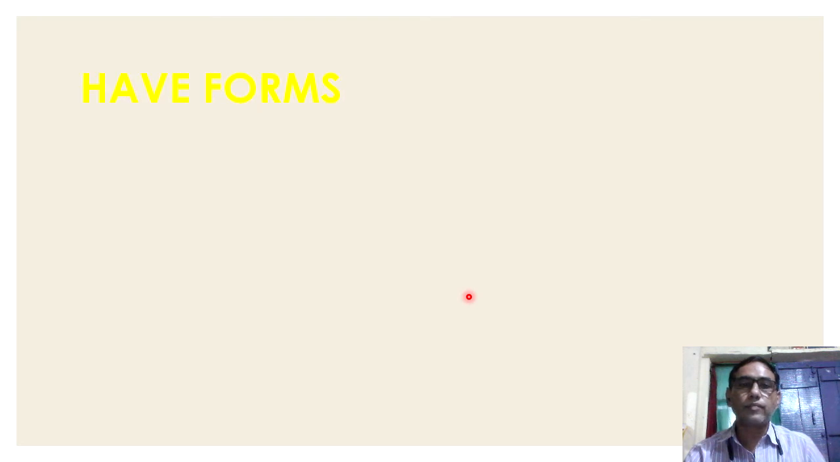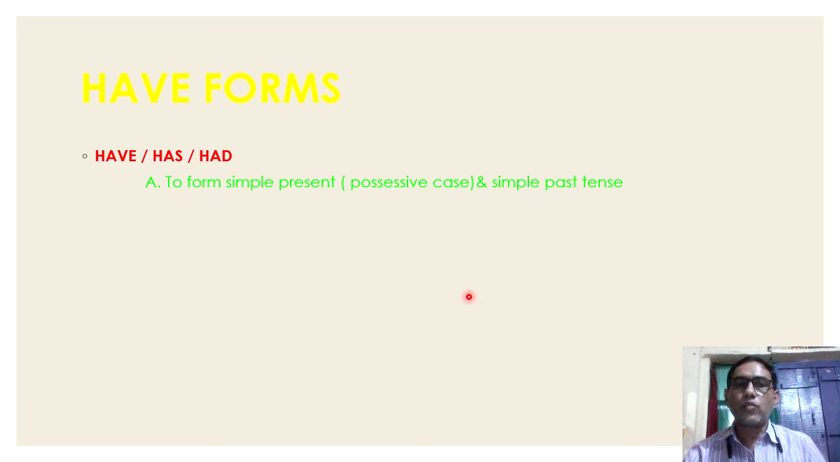Next, have forms. The last one. Have, has, had are have forms. A. To form simple present possessive case. Children, it's very important. Possessive case and simple past tense. I have a laptop. Here have is used as main verb. And this is possessive case.